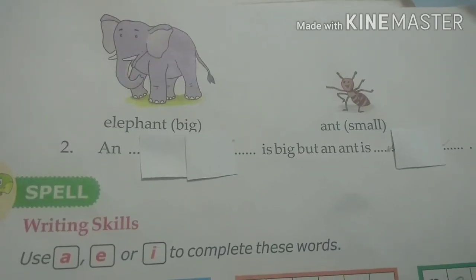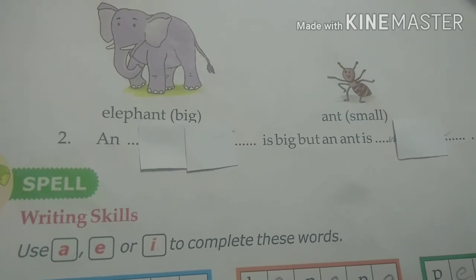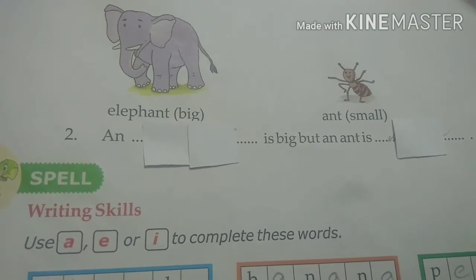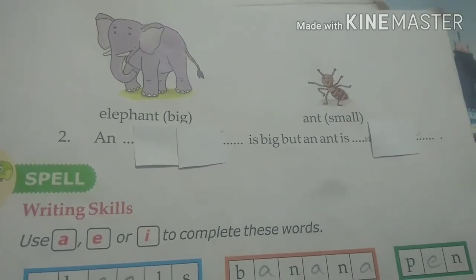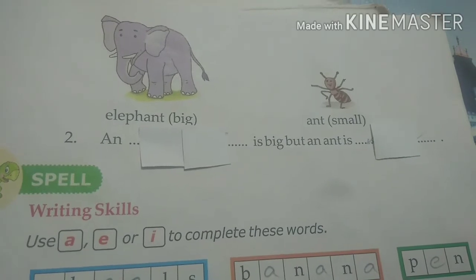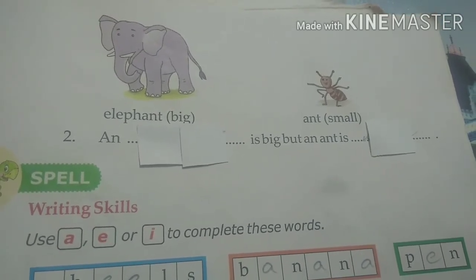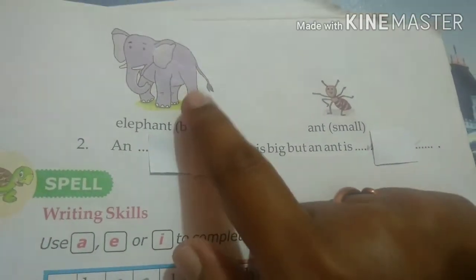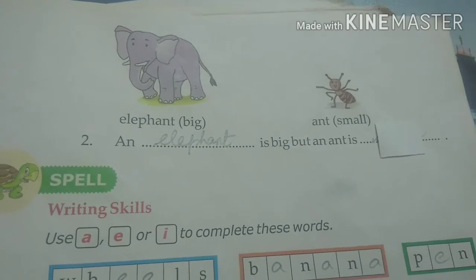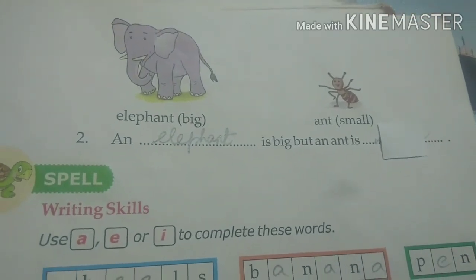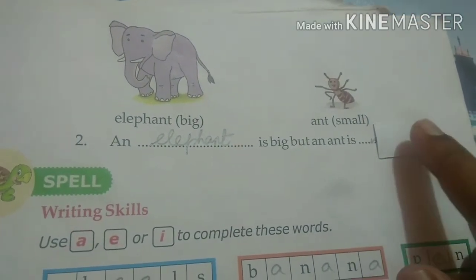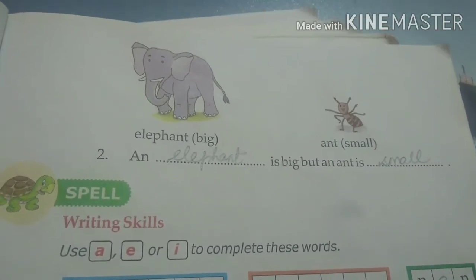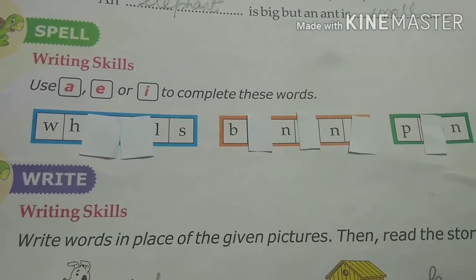So the next picture here is: an elephant is big, an ant is small. The question given below is, dash is big but ant is dash. Which is big here? Elephant. So you should write elephant. An elephant is big but an ant is dash. What is the ant? Ant is small. You can write small. Let's go to the next exercise.